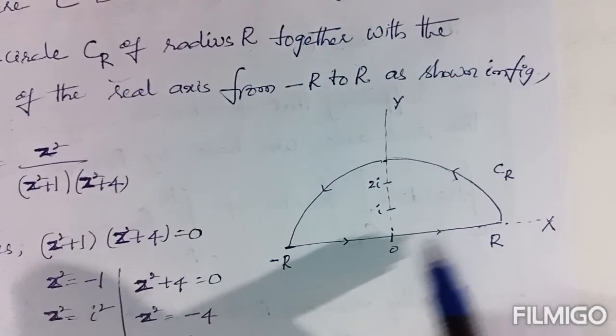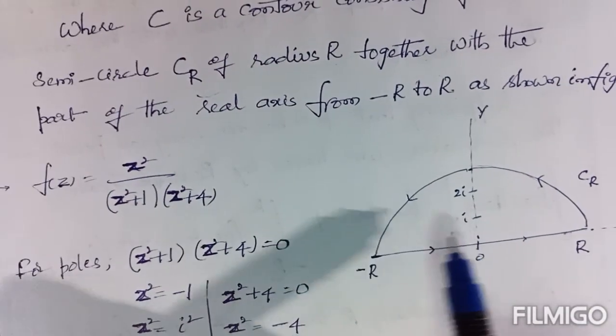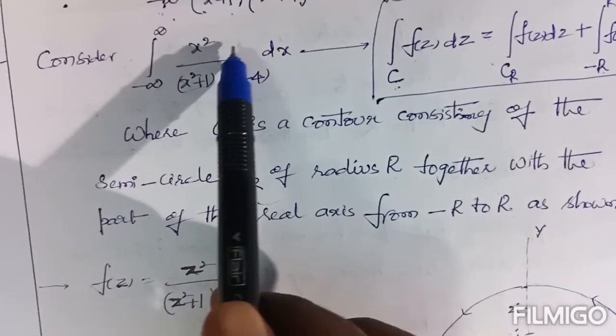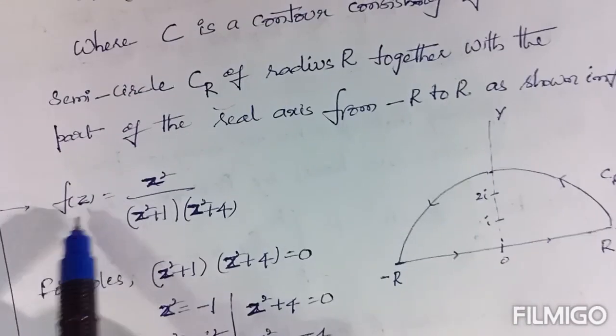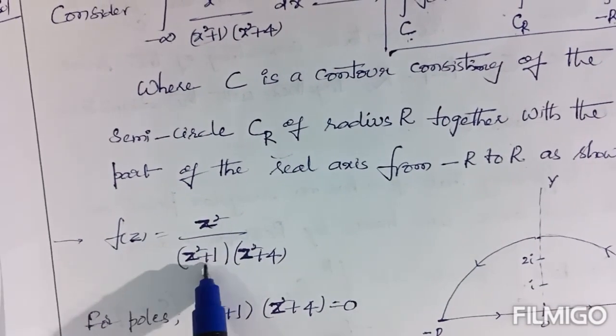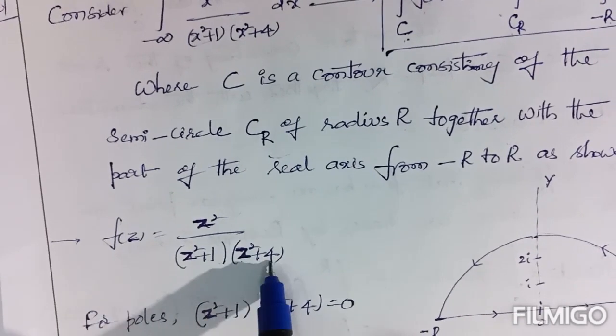This is the corresponding diagram. After that, now take the function only. Under integration, this is the function. Now the function name can be taken as f of z. Then every x will be changed as z only: z square by (z square plus 1)(z square plus 4).